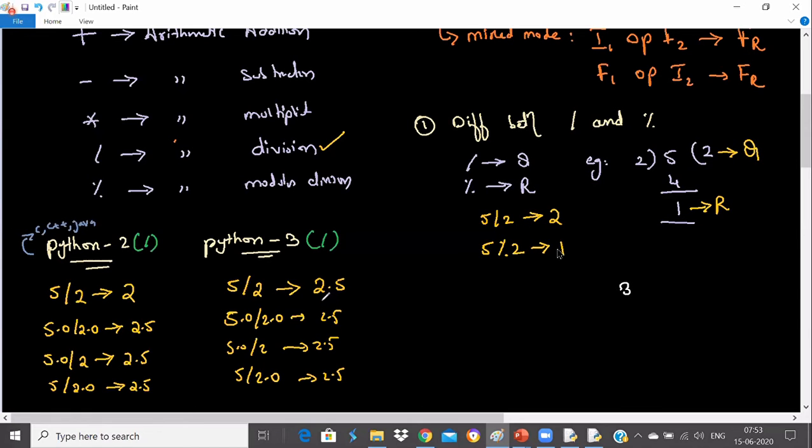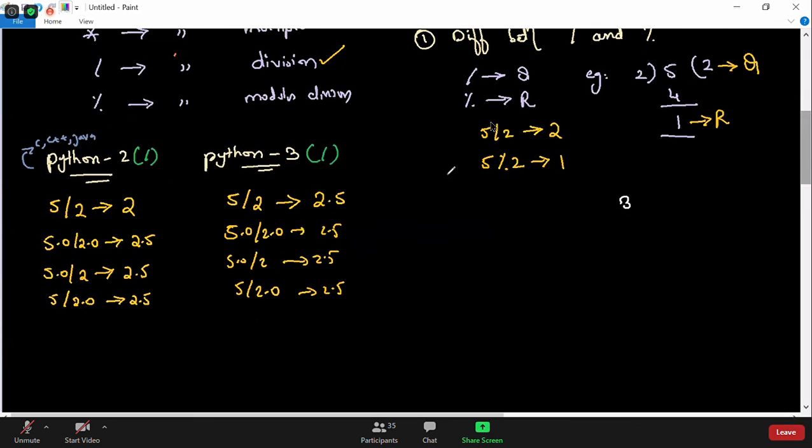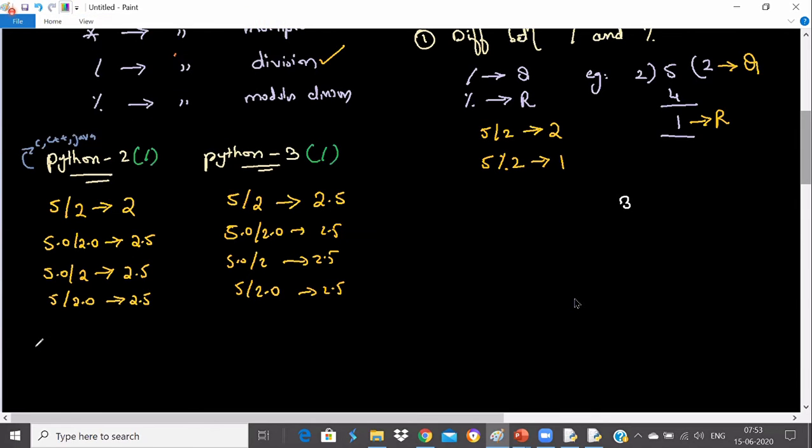So why is there a difference? Let me talk about it, because this is a problem that C, C++, Java and others face. For example, I write this formula. Suppose I'm calculating the percentage. The percentage is the total marks you got, divided by 600, multiplied by 100. Suppose this is my formula for calculating the percentage.